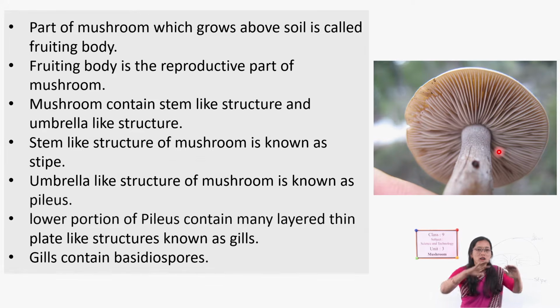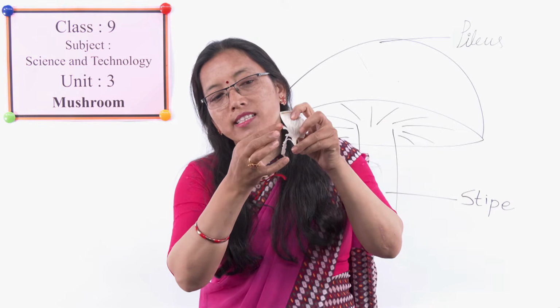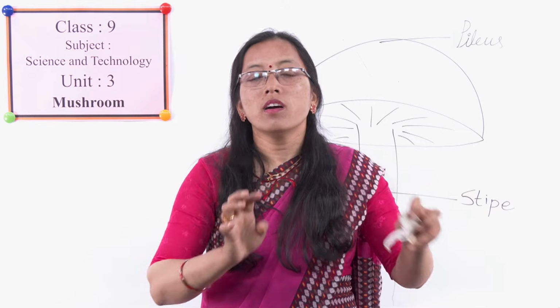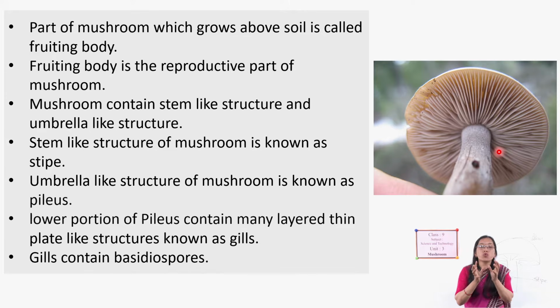Okay, just the umbrella-like structure, pilus. Below that, just the lower surface, we have seen here, I have shown you, these are thin plate-like structures. Yeah, these are the gills. Okay, and these gills are actually the reproductive organ, from where they produce basidiospores. Okay, from those gills, basidiospores are produced.